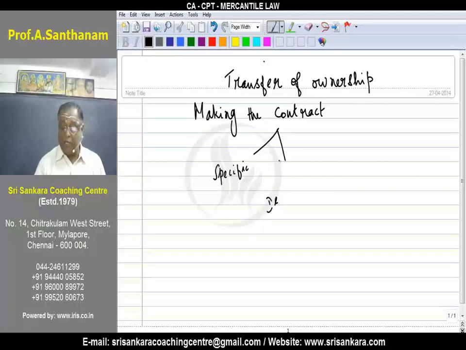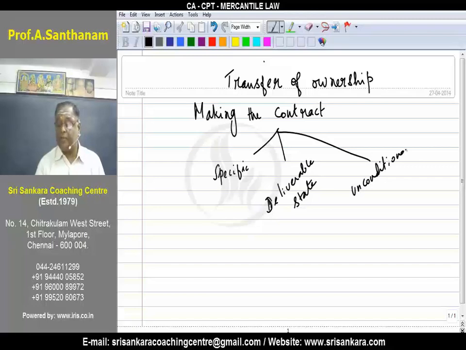The goods must be in deliverable state. Remember, the goods must be in deliverable state, and that it is an unconditional contract. So all the three areas you have to remember very, very carefully.